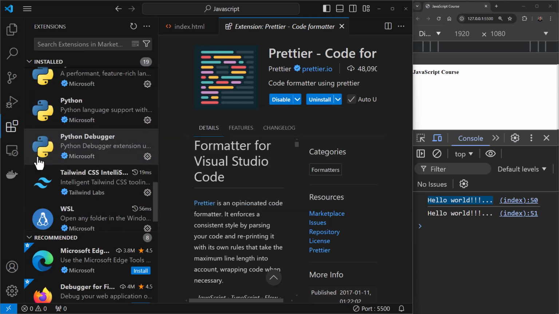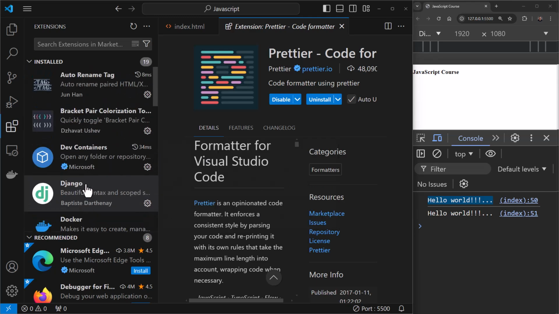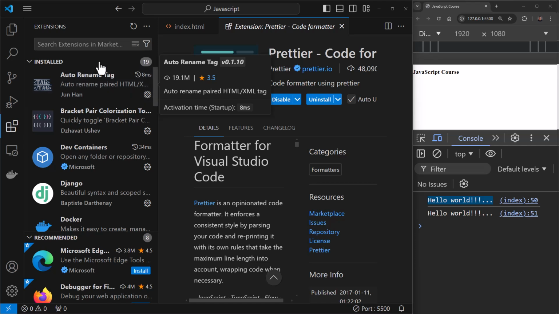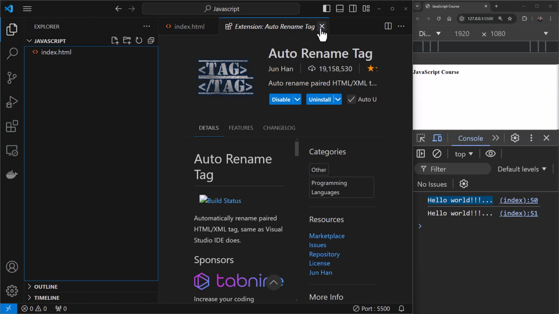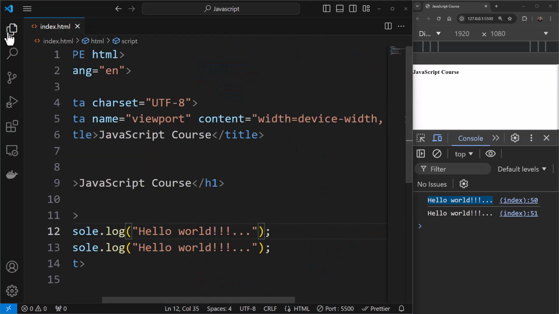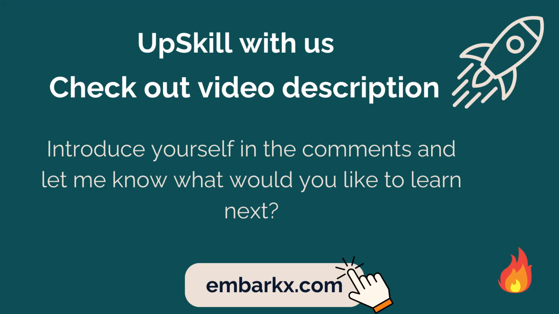These are the extensions. I have a lot of other extensions like Tailwind, Python. I do all sorts of programming. So you'll find a lot of extensions in my Visual Studio Code, and I keep deleting them, reinstalling them, or installing new ones, trying out new ones, all that stuff. All right. So this is about the extensions that can help you make your development environment better. I would recommend you switch over to Live Server if you're making use of an HTML file to see your JavaScript code, because it can help you see your changes in real time.